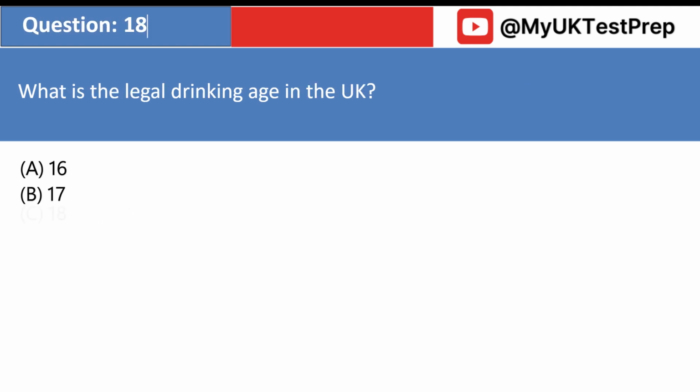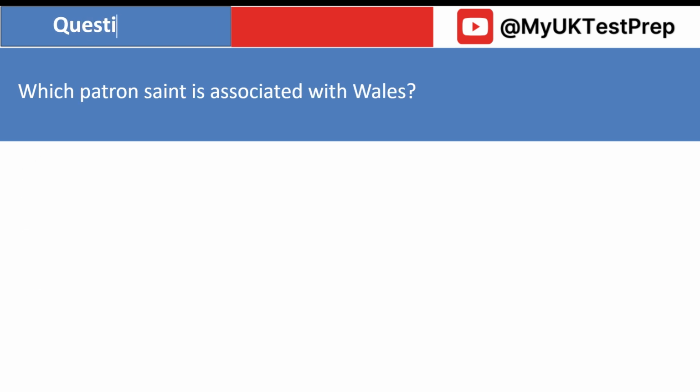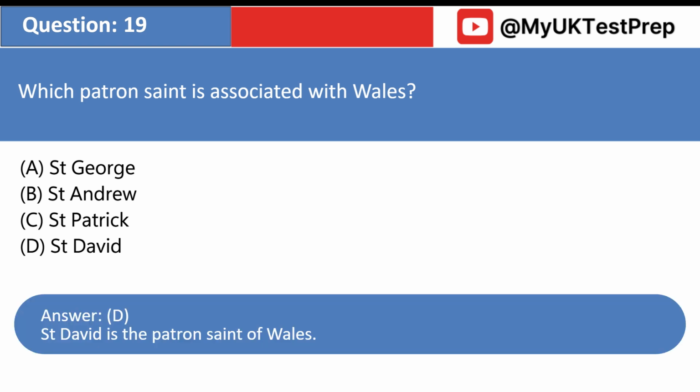What is the legal drinking age in the UK? A. 16. B. 17. C. 18. D. 21. Answer: C. The legal age to buy alcohol in the UK is 18. Which patron saint is associated with Wales? A. St. George. B. St. Andrew. C. St. Patrick. D. St. David. Answer: D. St. David is the patron saint of Wales.